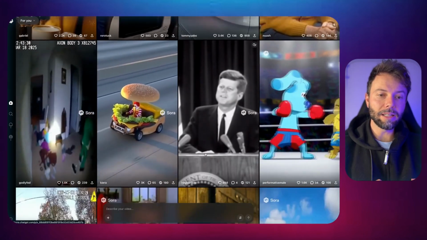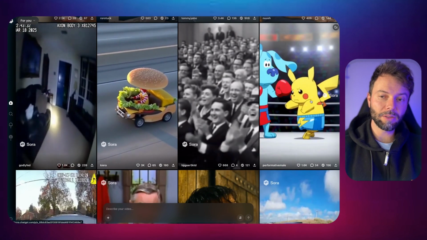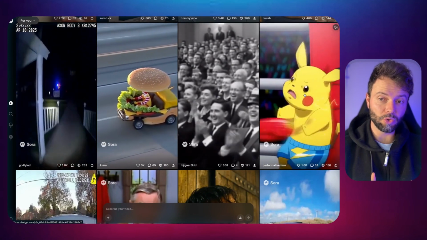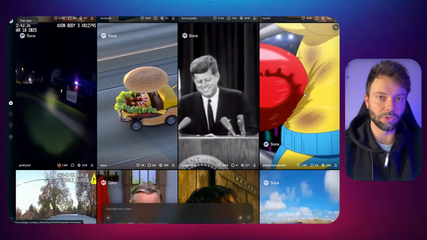And as you can see, there are a huge variety of things, and when it comes to animation, it's truly impressive what you can do. So as usual, these are some of the videos featured on Sora's homepage. But now, are the results just as good when you generate your own videos? Well, the answer is almost yes.